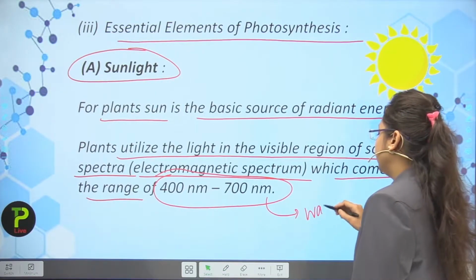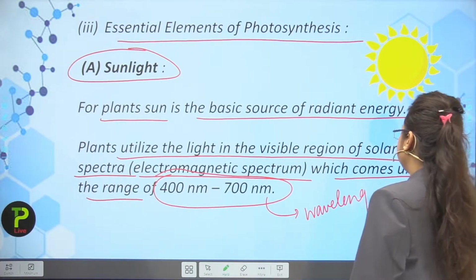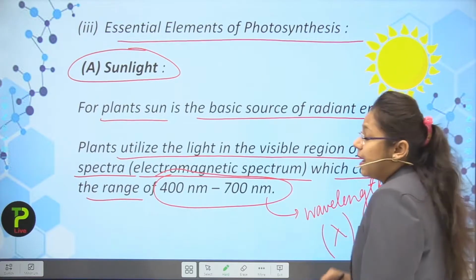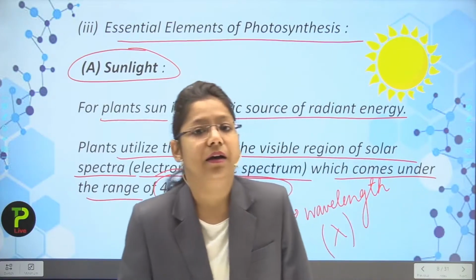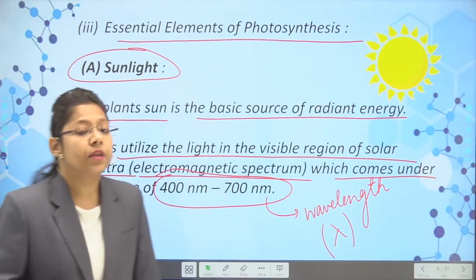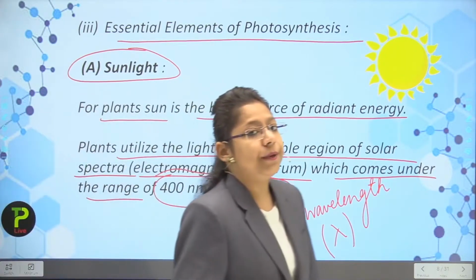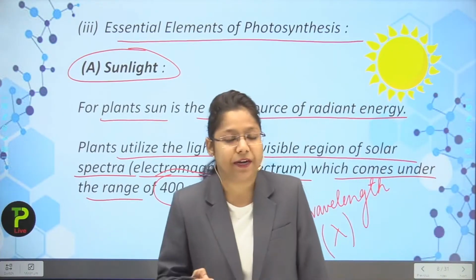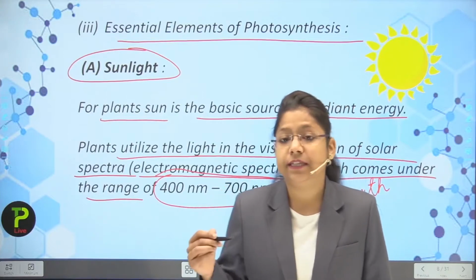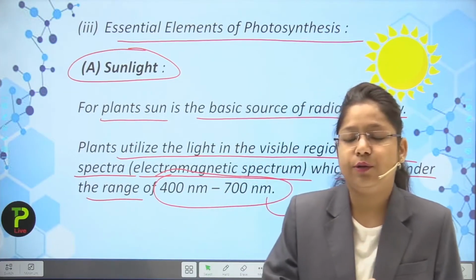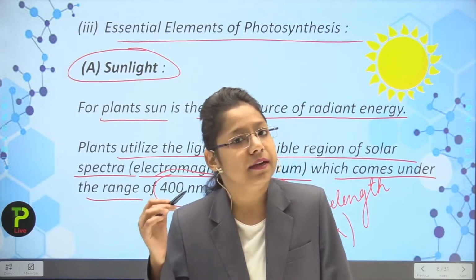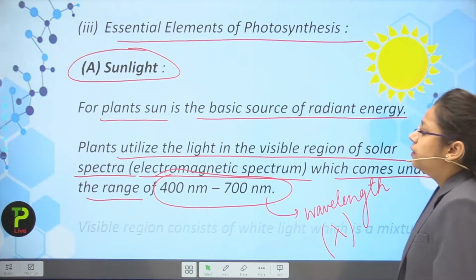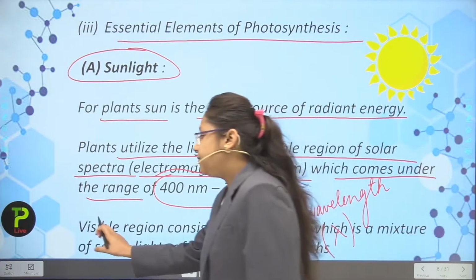This is the wavelength range of the spectrum, which is represented by this sign, known as lambda. You have discussed this in physics also. In the electromagnetic spectrum, the range is between 400 nanometers and 700 nanometers.